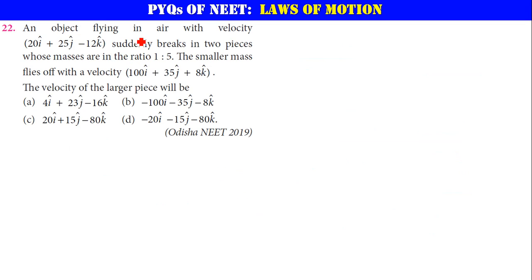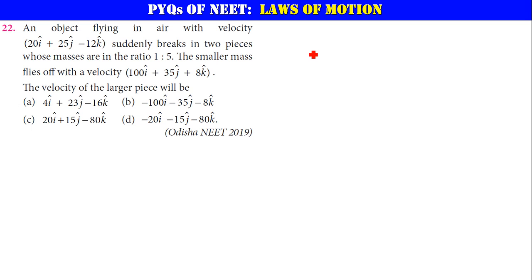An object flying in air with a velocity suddenly breaks into two pieces whose masses are in the ratio 1:5. The smaller mass flies off with this velocity, and what will the velocity of the bigger mass be? That's what the question is.